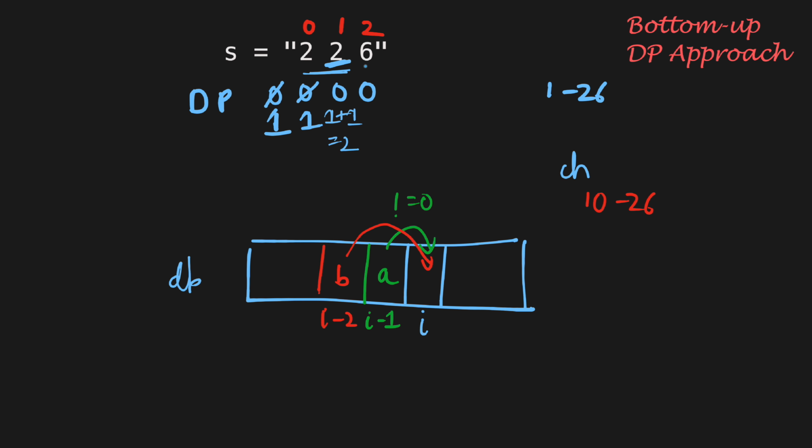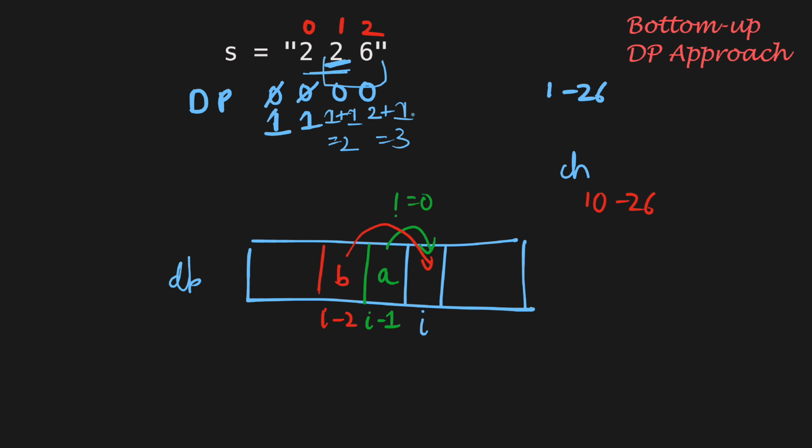Now the current character is 6, which is a valid single digit mapping. Hence, we will add dp of 2, that is 2, to dp of 3. Similarly, the 2-digit substring, that is 26, can also be decoded, that is, it is in the range from 10 to 26. Hence, we will add dp of 1 also to dp of 3, which is 1. So, total number of ways here will be equal to 3. And now that we are done with the whole string, we will return dp of 3 as our answer.